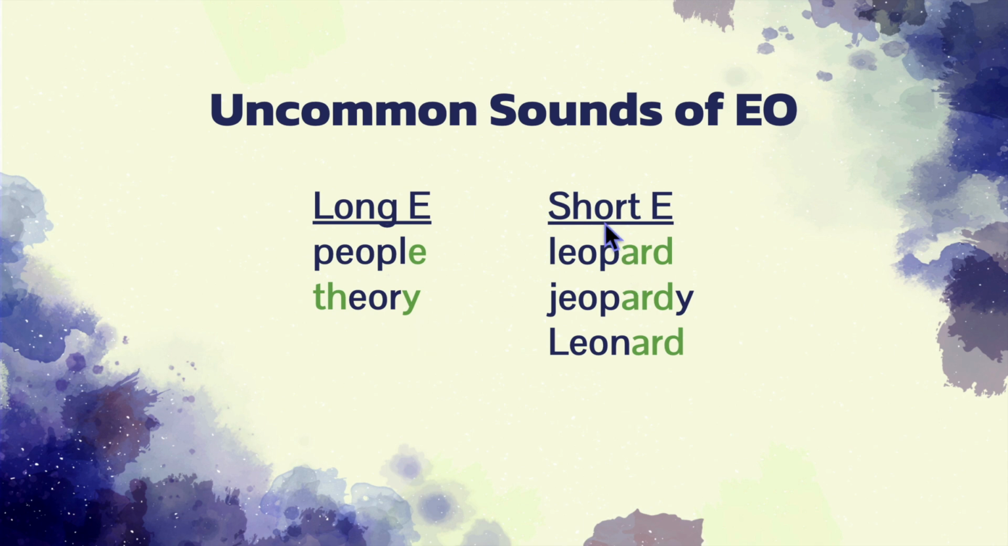In all of these words, the EO is going to have the short E sound, and the ARD is going to schwa and sound more like "erd" rather than a clear "ard" sound. So we have leopard, jeopardy, and the name Leonard.